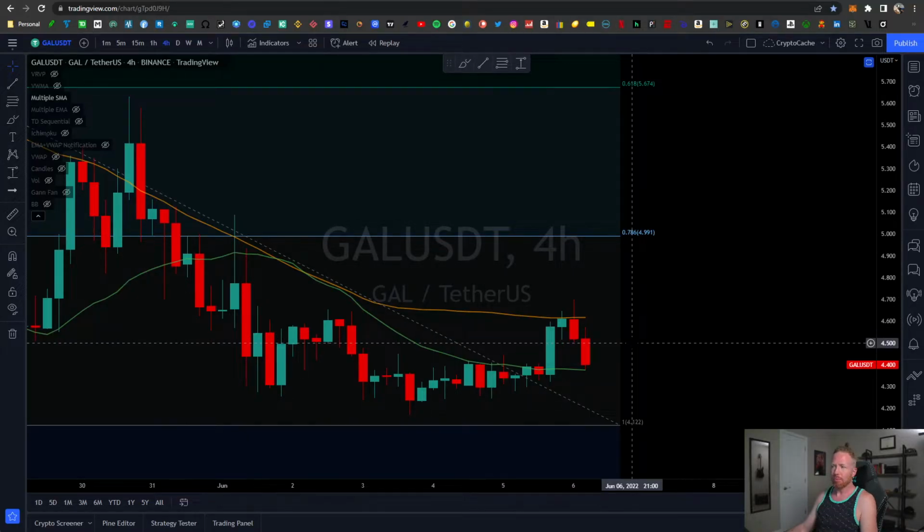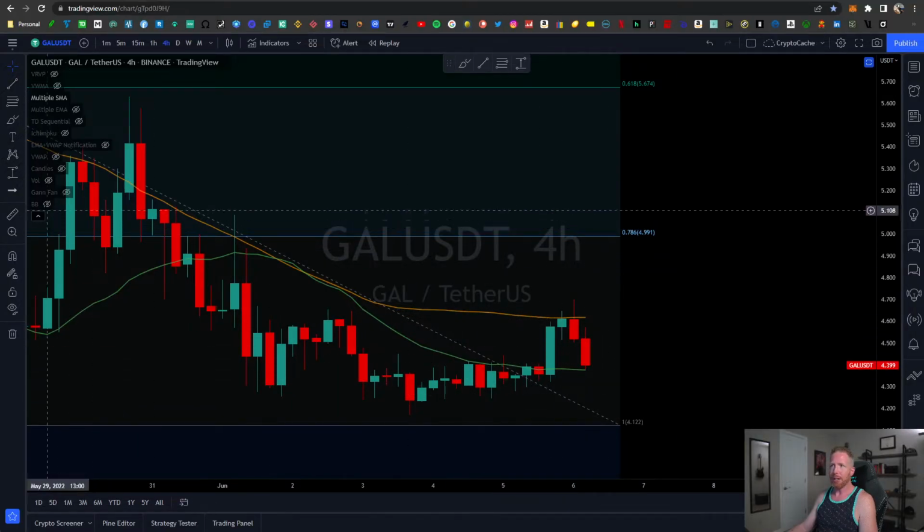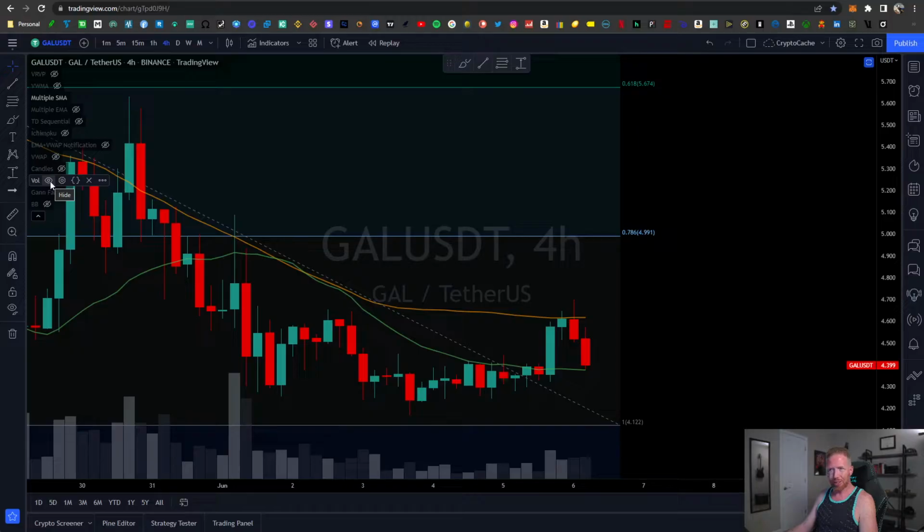All right. Take a look at the 4 hour. We can see a nice strong correction here from Bitcoin's increase yesterday. So a lot of profits are being taken there. If we take a look at the volume, it's still low volume overall. So until volume can increase, we're going to see the price probably go sideways or down from here.